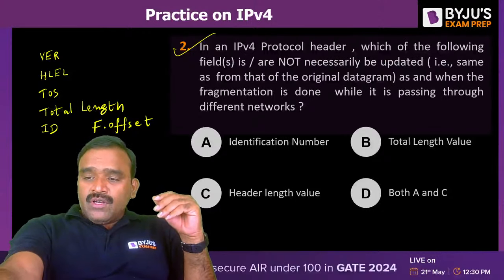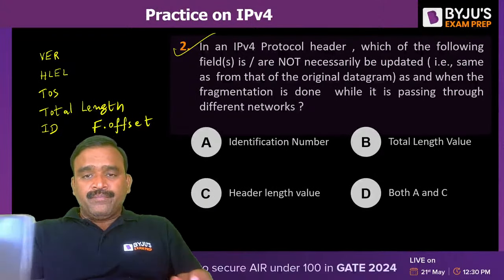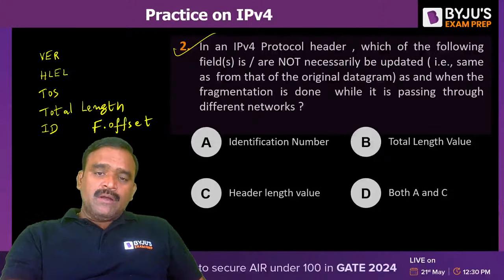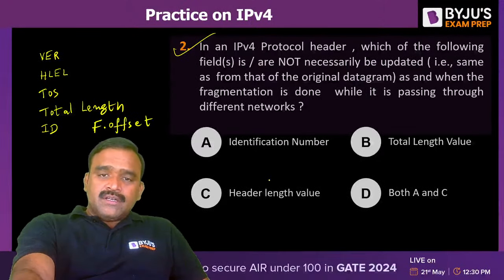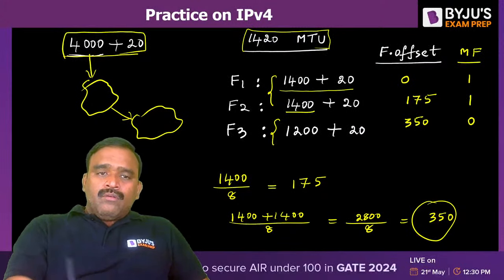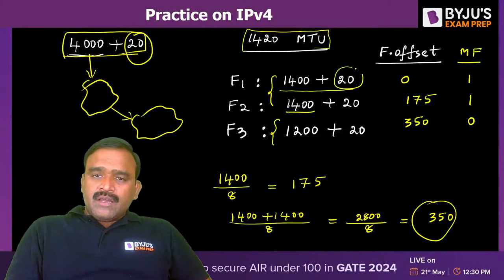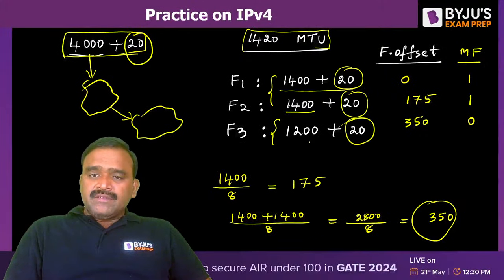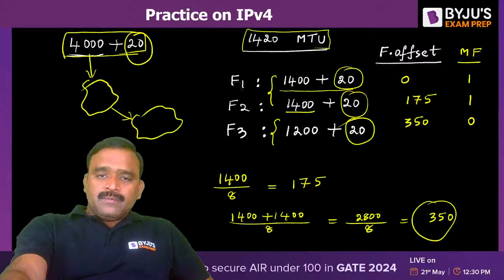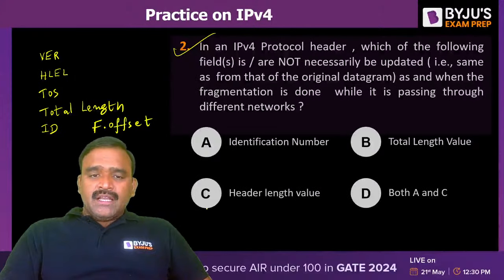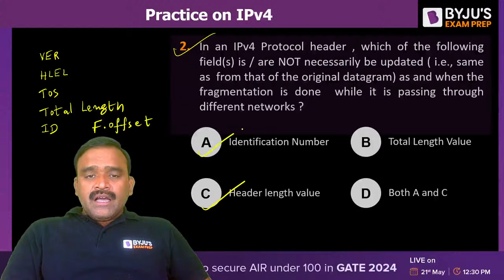Yes, only one answer I got. Yes, Vikas Kumar is saying option A. Option A, but not only option A, there is another value also. If you see this previous example, whatever is the header size of the original datagram, for all the fragments I am adding the same header, because the header size will not change. It is as it is. So the header length value remains the same as the original datagram. ID also will be the same.